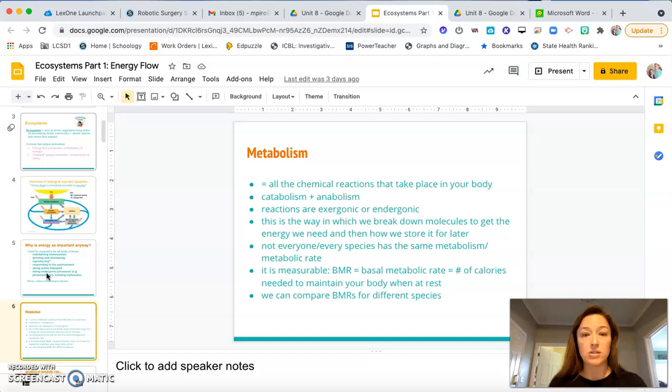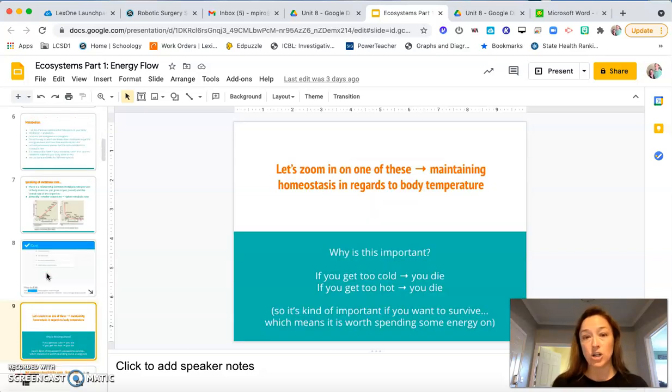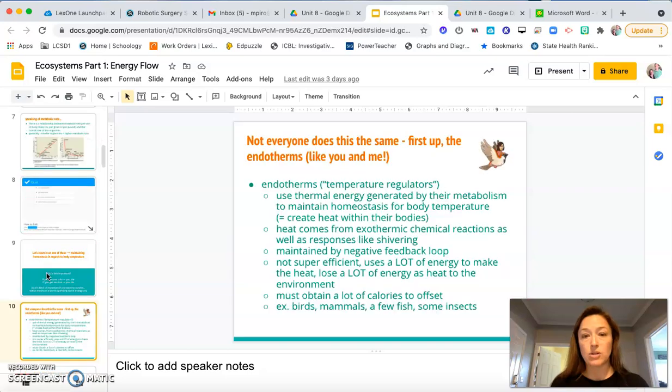We talked all about endotherms and ectotherms. We talked about metabolic rate, doing all these chemical reactions. Some of those are endergonic, meaning they absorb energy. They need energy to occur. Again, endotherms use about 200 times more energy than ectotherms because we are maintaining our homeostasis, our temperature, within a narrow range, and it takes a lot of energy to do that. Ectotherms don't need as much food because they're not maintaining that temperature.